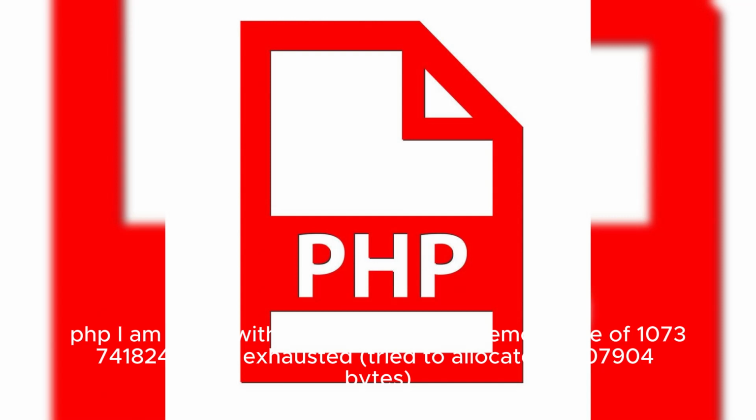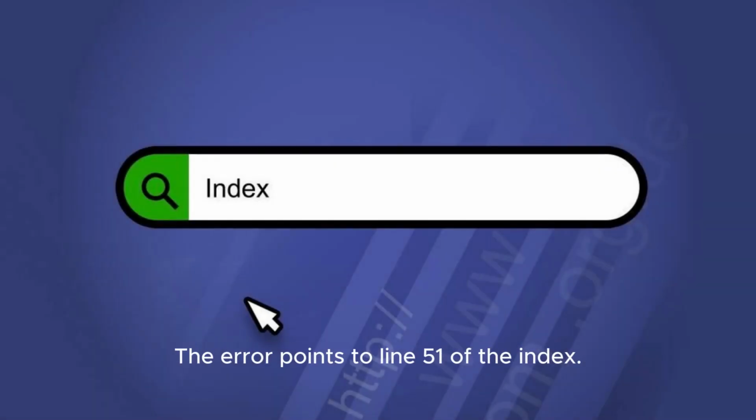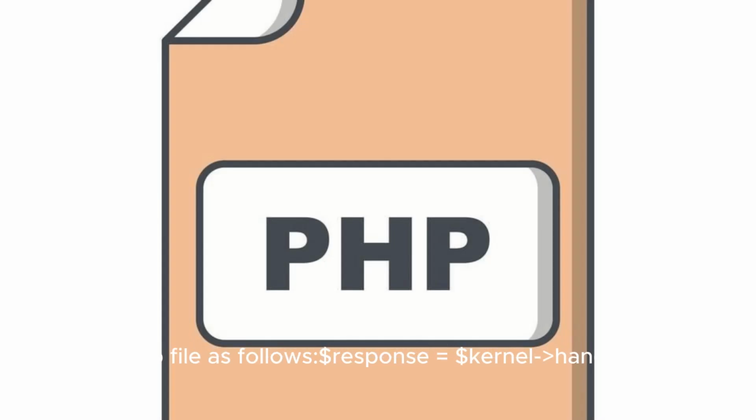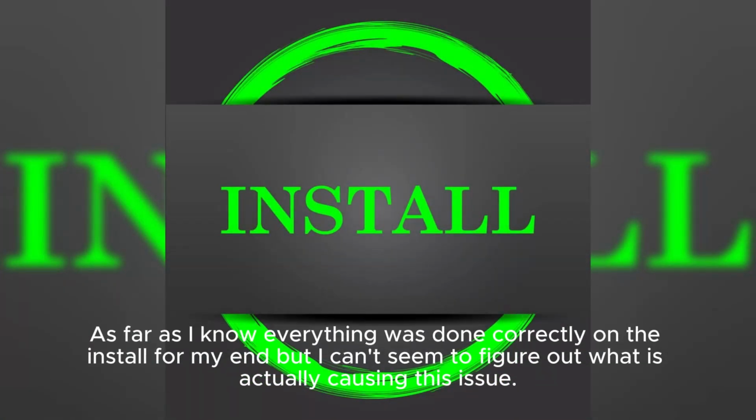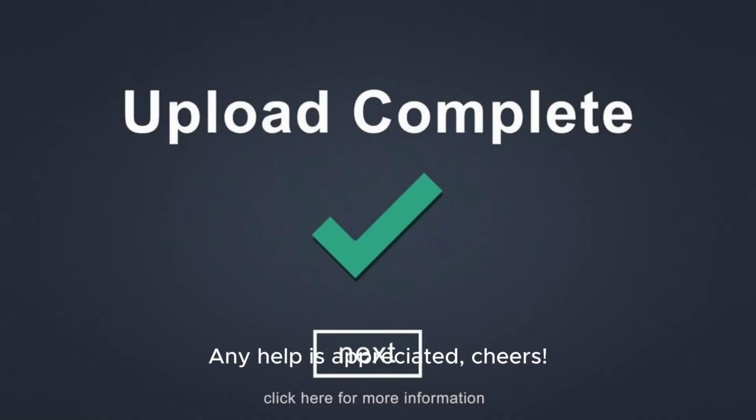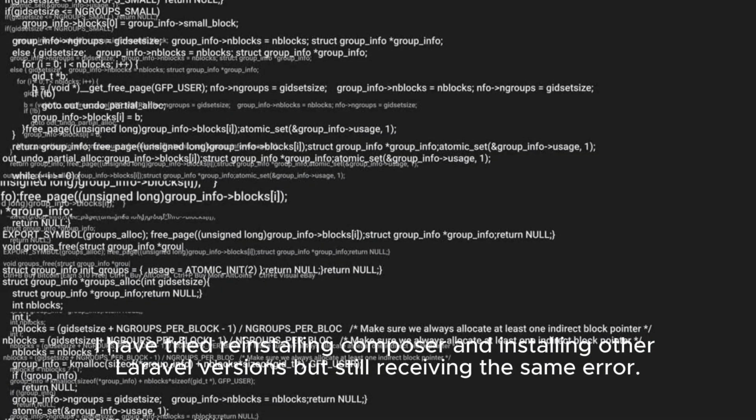Allowed memory size of 1,073,741,824 bytes exhausted. Tried to allocate 218,107,900 bytes. The error points to line 51 of the index.php file as follows: $response = $kernel->handle. As far as I know, everything was done correctly on the install from my end, but I can't seem to figure out what is actually causing this issue. Any help is appreciated. Cheers. I have tried reinstalling Composer and installing other Laravel versions, but still receiving the same error.